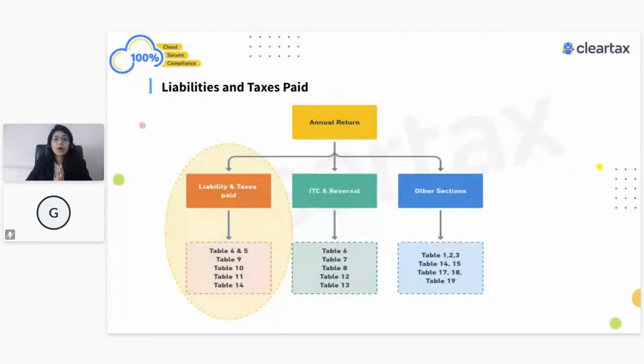So if we talk about the liability and the taxes paid, here are the tables which we are going to focus on: table number 4 and 5, table number 9, table number 10, table number 11 and table number 14.